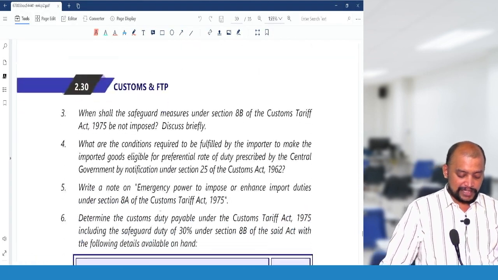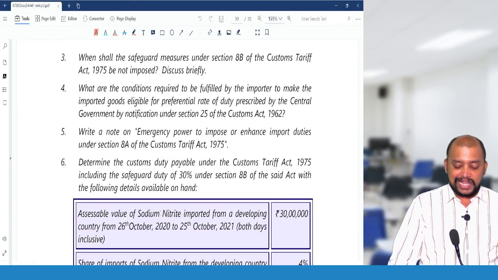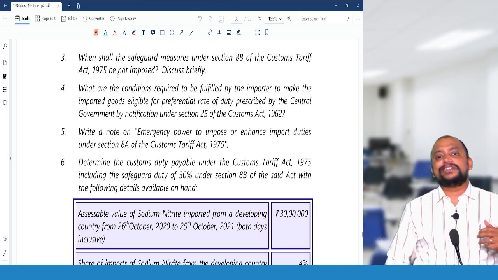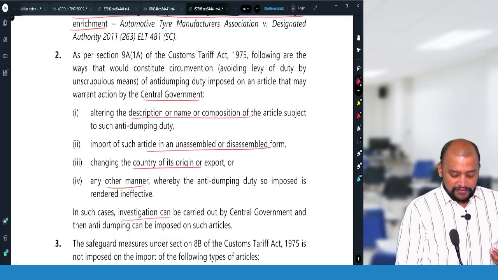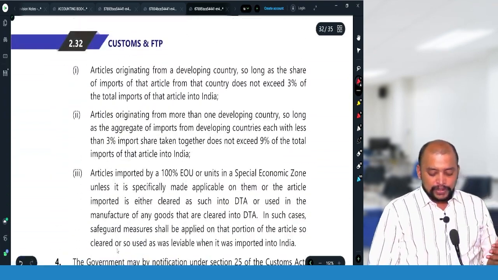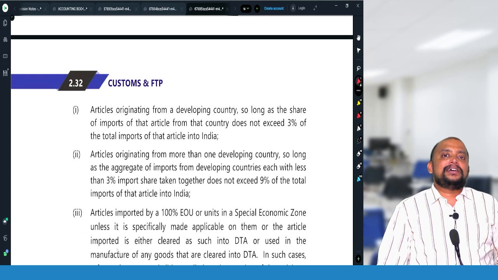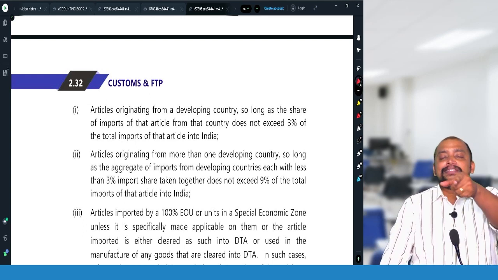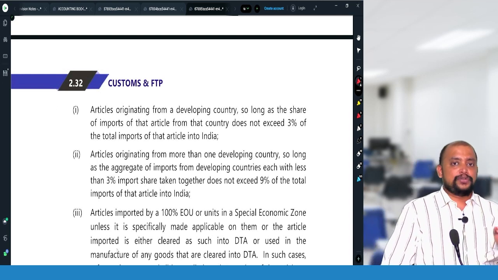Then question number 3. When shall the safeguard measures under 8B not be imposed? Discuss briefly. Total 5 situations. Number 1, if the goods are imported by a 100% EOU or unit in SEZ. Suppose if they import it to EOU or SEZ and clear it to DTA, then there will be safeguard duty. But import by 100% EOU or SEZ, no safeguard duty.